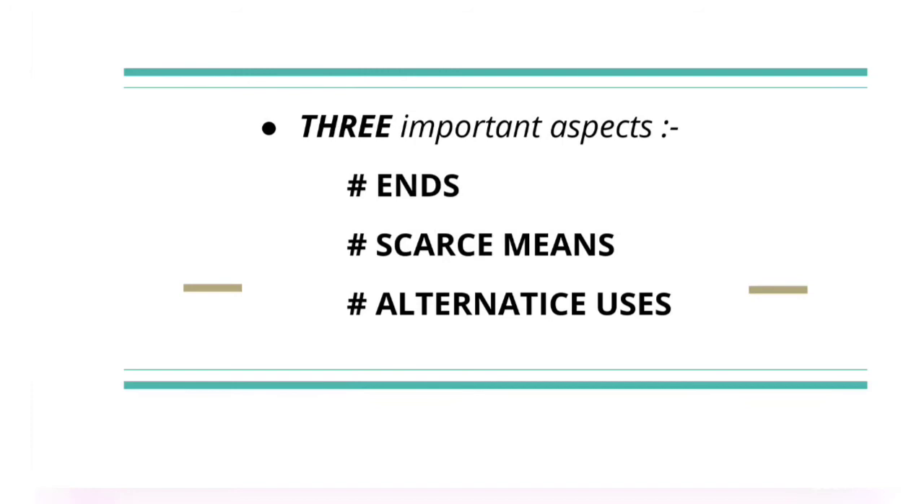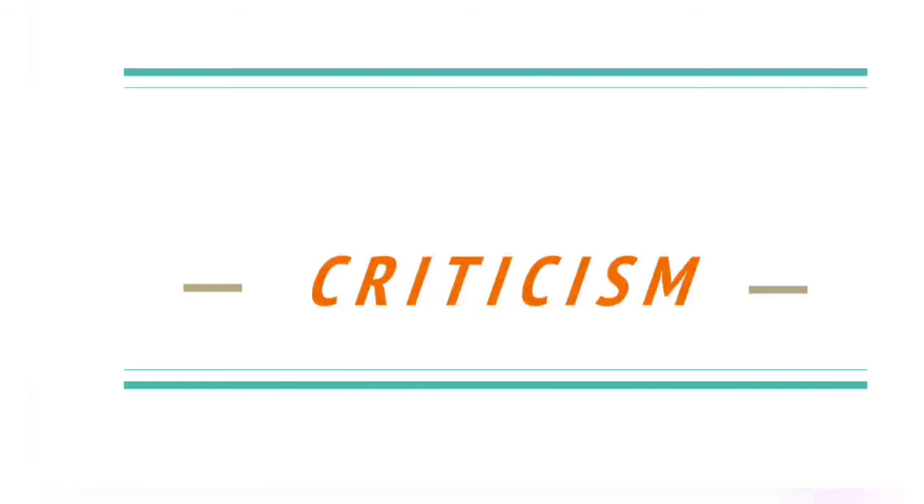And the last one is alternative uses. This refers to alternative uses of scarce resources. For example, coal is used in factories, in running railways, and in thermal stations for electricity generation, and by households, etc.